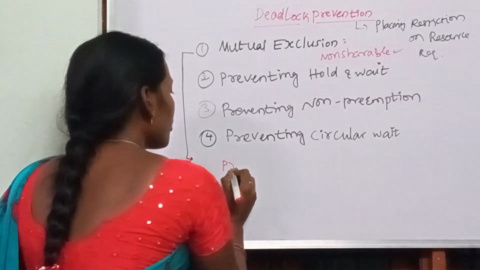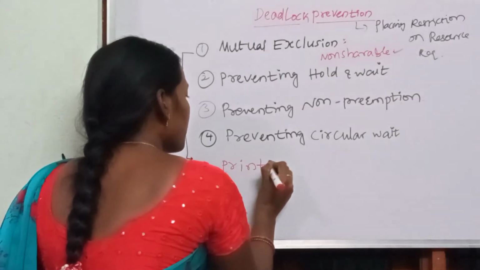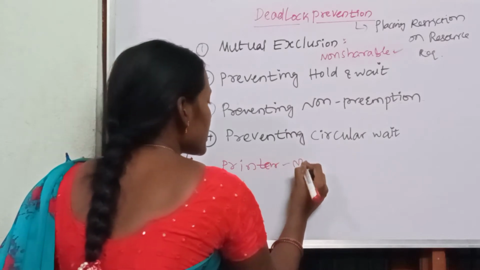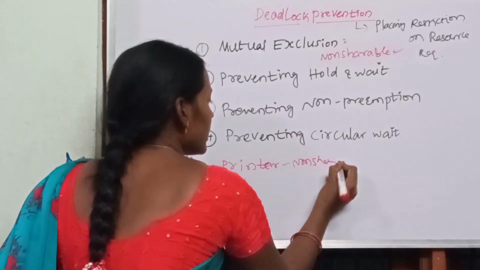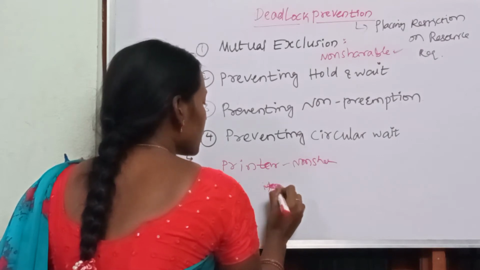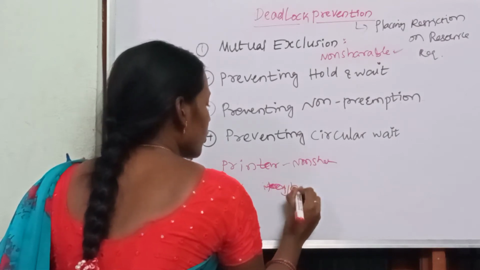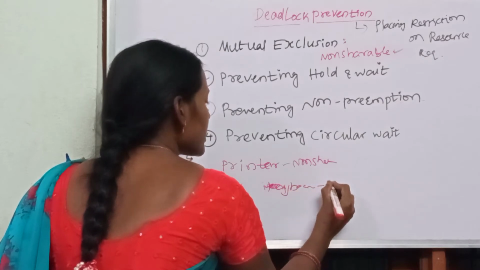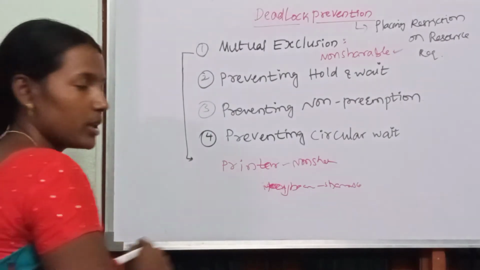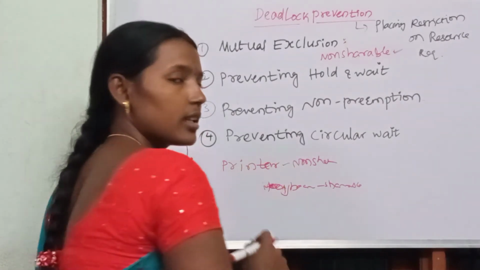Consider the example of a printer. A printer is a non-shareable resource. Consider a keyboard: a keyboard is shareable, whereas a printer is non-shareable.